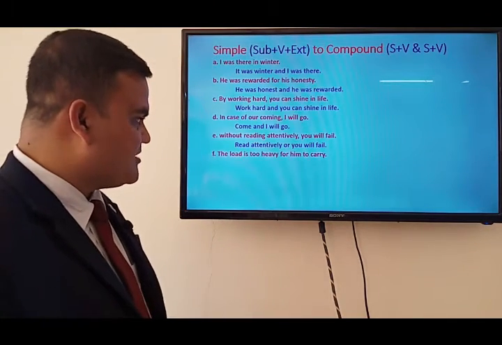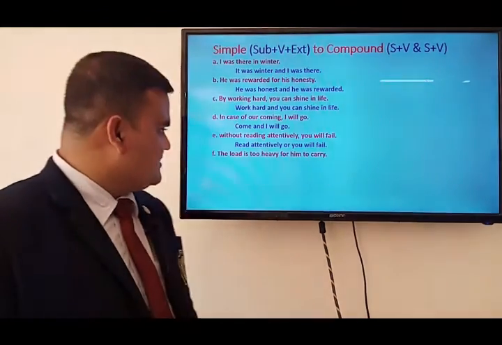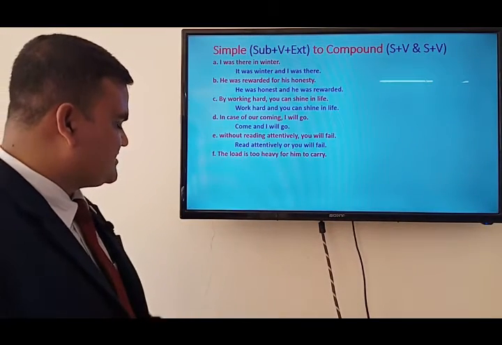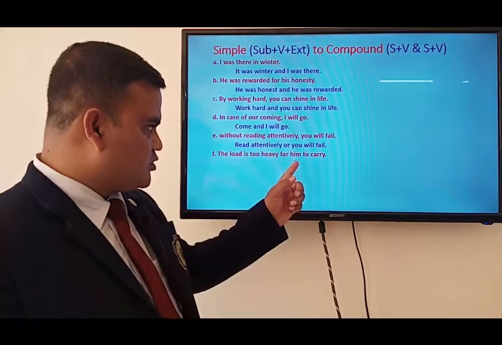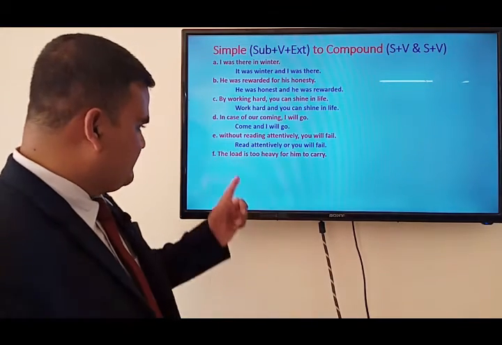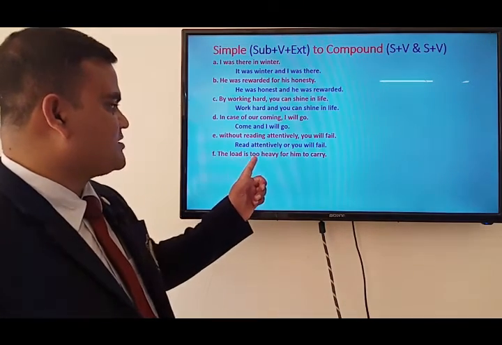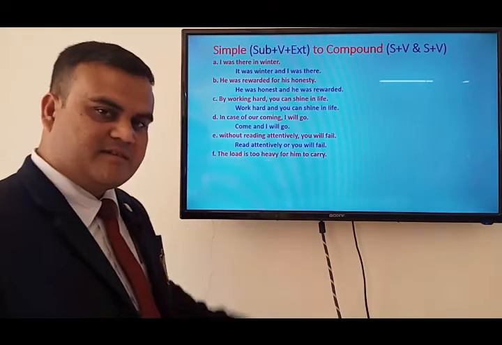The load is too heavy for him to carry. The load is too heavy. It's a structure of a simple sentence, with two adjectives and then two verbs. The main verb is. The load is too heavy for him to carry, and this is the main clause here.